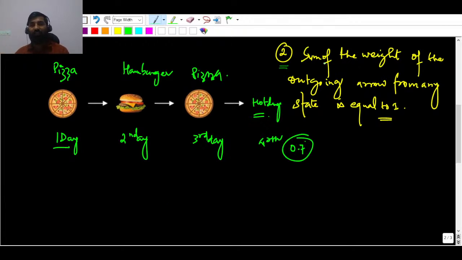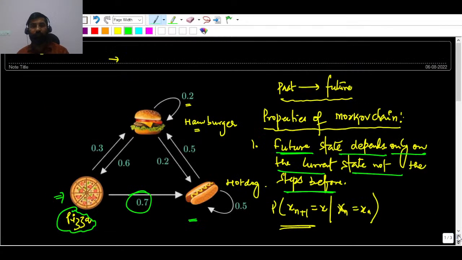And the sum of the weights of the outgoing arrows from any state should be equal to 1. You can see from the Markov chain I have considered, with the example of a restaurant and the items they are serving, like McDonald's, you just have to focus on the outgoing transitions.